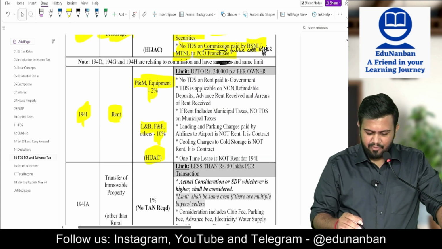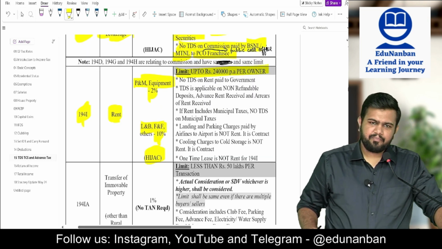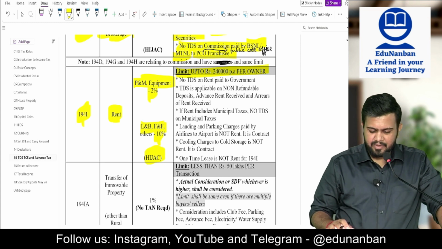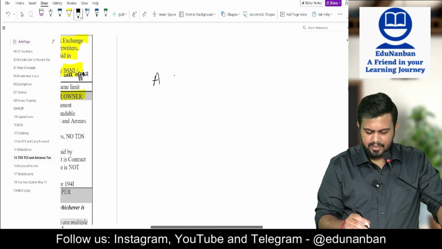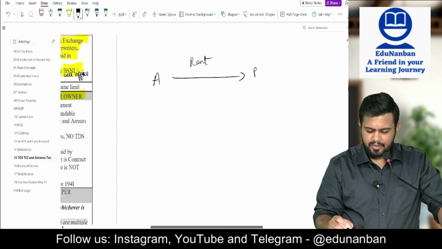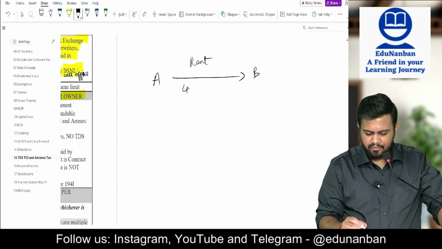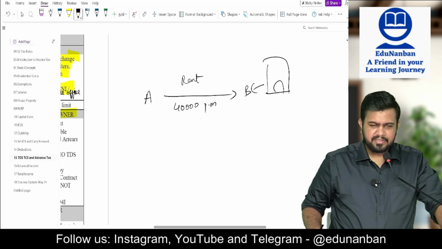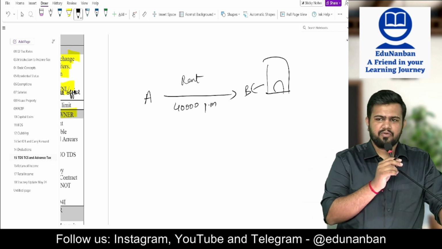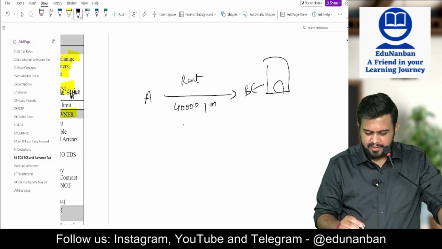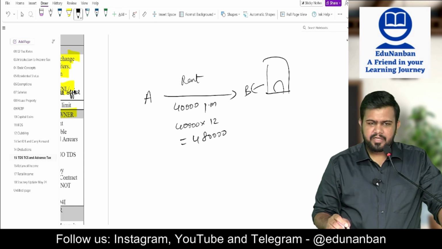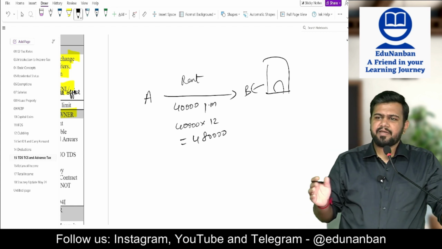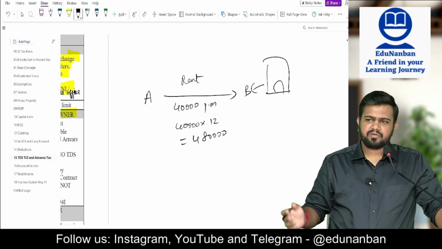Okay, and here what is the limit? 2,40,000 per annum per owner. Now listen here. A is making rent payment to B. Payment of rent is 40,000 rupees per month. B is the owner of the building. Is TDS deductible? What is the total rent? 40,000 multiplied by 12 is equal to 4,80,000. Is it more than 2,40,000? Yes. So should TDS be deducted? Yes. So month on month the person should deduct the TDS.